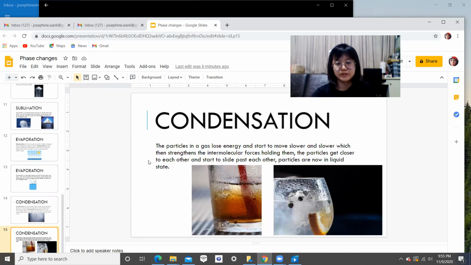In condensation, the particles in a gas lose energy and start to move slower and slower, which then strengthens the intermolecular forces holding them. The particles get closer to each other and start to slide past each other. The particles are now in liquid state.